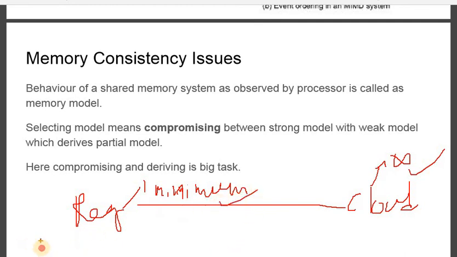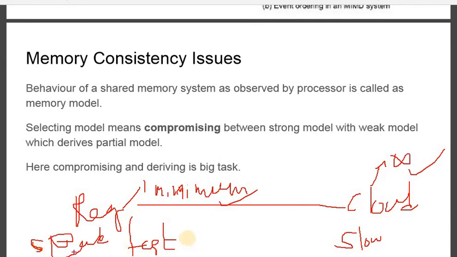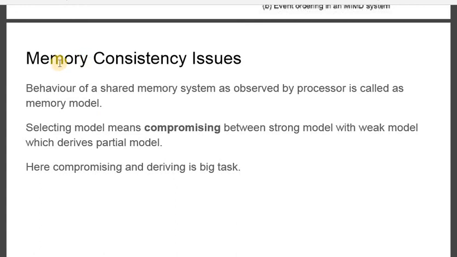But with respect to speed of data transfer, register is very fast, and cloud is slow. Hence with respect to speed of data, the strong one is register and the weak one is cloud.